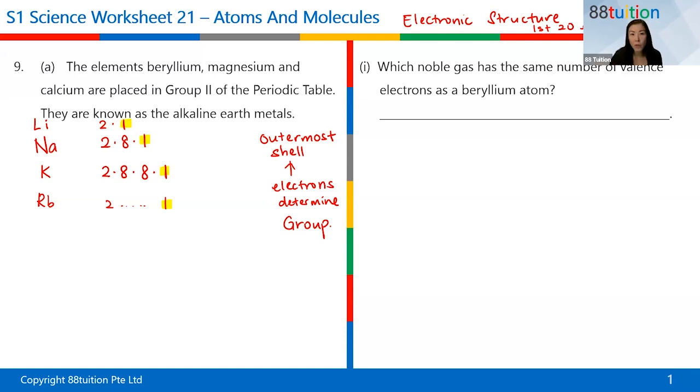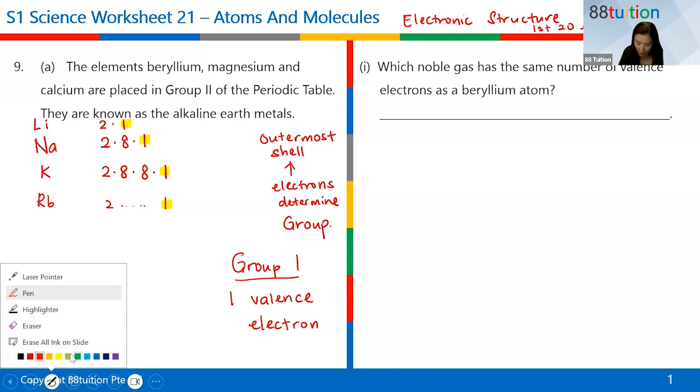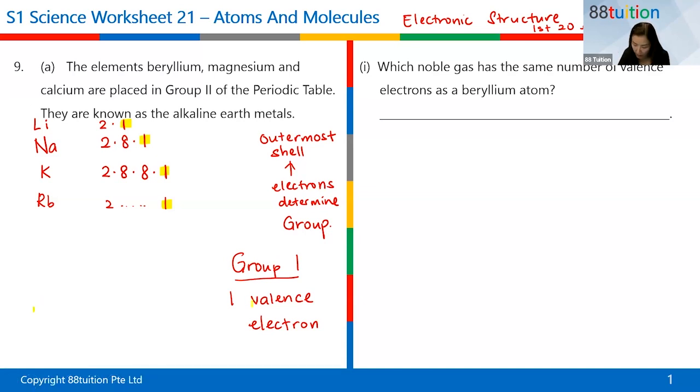All right, so outermost shell only 1. Meaning the group 1 elements, and now I'm talking about group 1. Later you can move to group 2. Another way of saying it is they all have 1 valence electron. What's the meaning of valence electrons? They are actually electrons in the last electron shell. From now on, you must remember this term. Very important term because it's going to appear all the time.